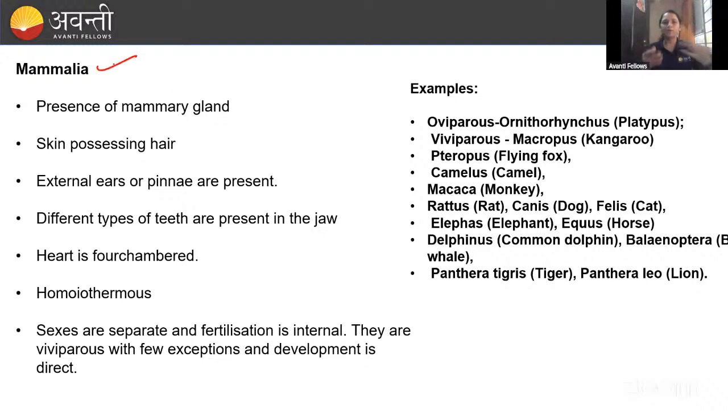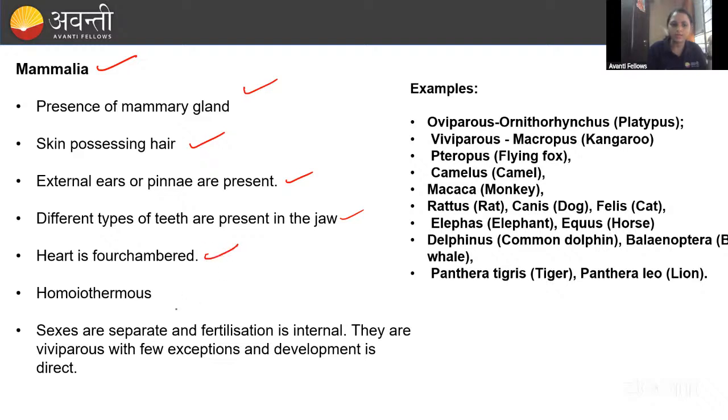Mammalia, just compare yourself, guys. In Mammalia, we have the presence of the mammary gland, because we have to nourish the young ones, right? So that's why we have a mammary gland. And skin possesses hair. We have hair on skin, right? And the external ear pinna is present, right? Then different teeth, heterodont, thecodont, are there, right? We have different types of teeth.